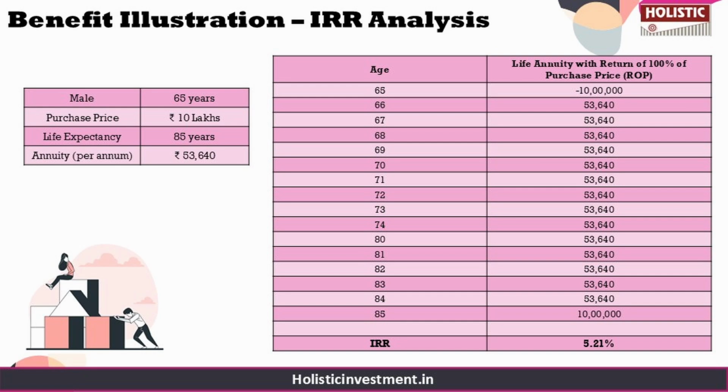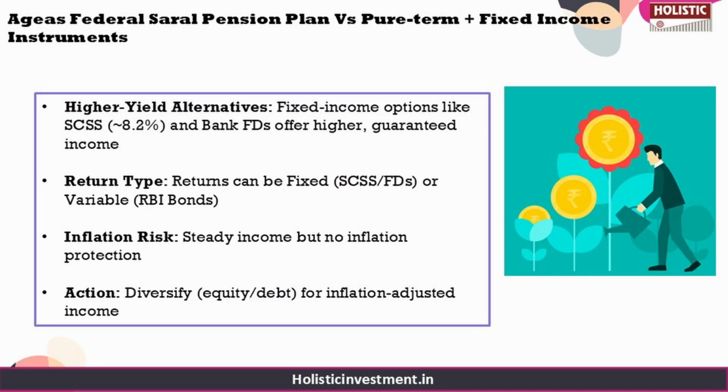As we know that this policy is not giving us the desirable outcome that we need, let us now move on to an alternative strategy in a comparative analysis. We are going to explore better alternatives to invest our retirement corpus. Let us first begin with fixed income instruments that provide regular guaranteed income, viable substitutes for annuity plans like the Saral pension plan. Some of these options offer comparatively higher returns, like the Senior Citizen Savings Scheme. SCSS gives you 8.20% per annum, and bank fixed deposits give you 7 to 8% per annum.